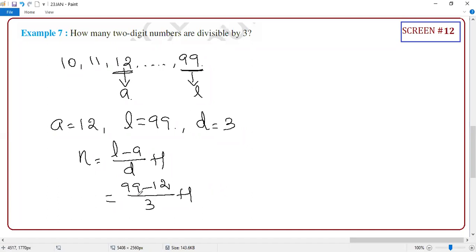n is 30. So which implies n equals 30. So please write the answer. Okay, so what will you write? There are 30 two-digit numbers.